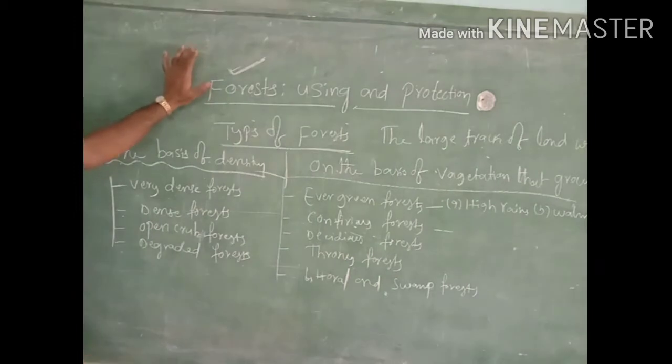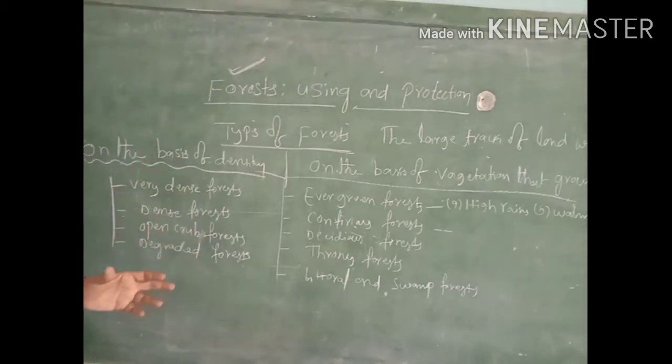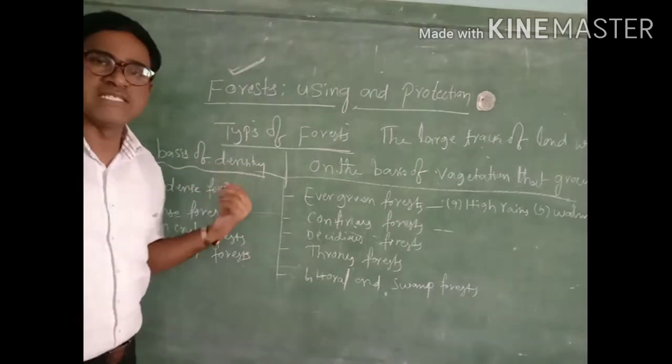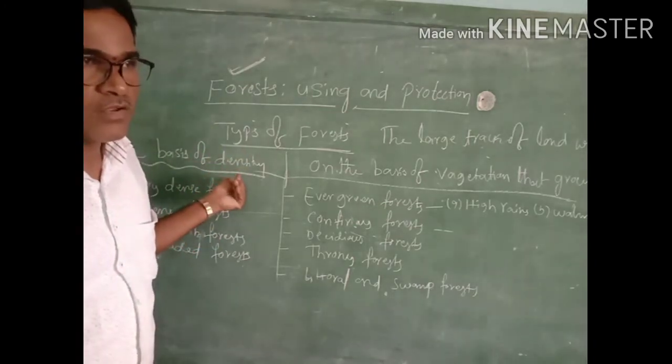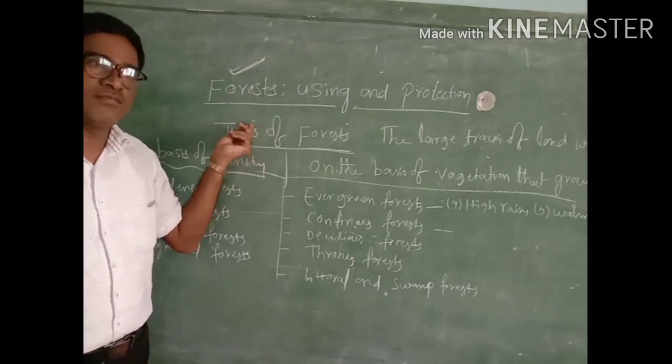They live in the forest area because the forest is their shelter. And human beings, we also get different types of natural resources from this forest area. So forests are playing a key role in our life.